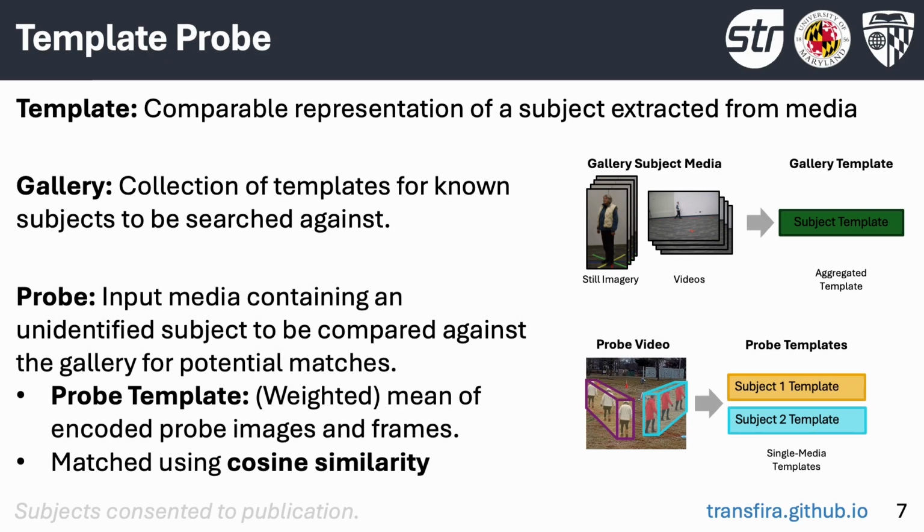A probe is input media containing an unidentified subject to be compared against a gallery for potential matches. A probe template is typically computed as a mean feature of the encoded probe images or video frames. In face image quality assessment literature, the corresponding face image quality score for each probe feature is used to calculate a weighted mean instead. The resulting probe template is then compared to the gallery centers using cosine similarity and matched to the closest class.